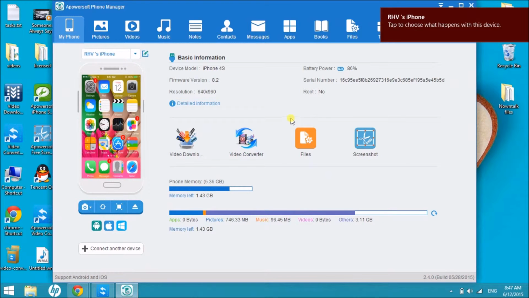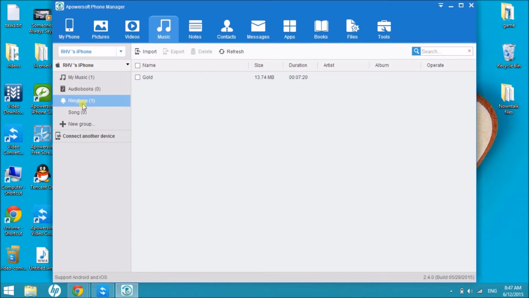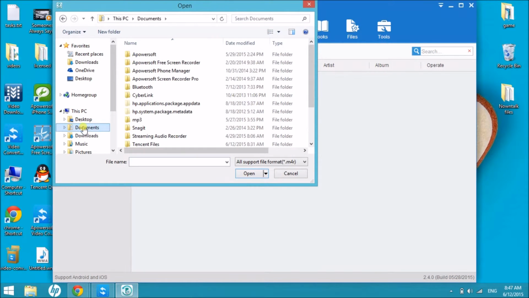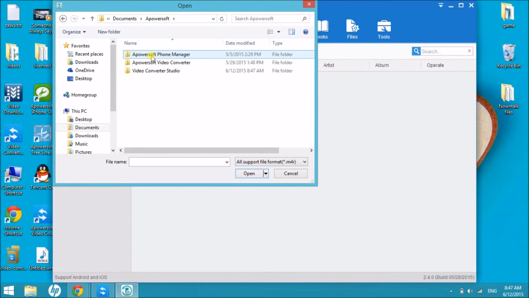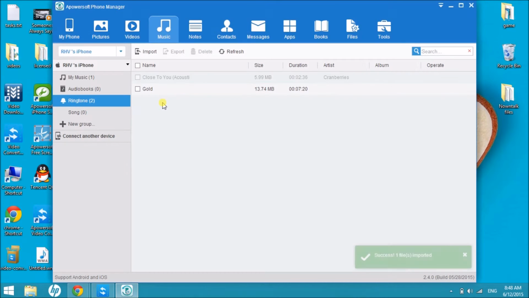Once connected, click on the Music tab and then look for Ringtone on the left side of the tool and click on Import so that we can import the file. The ringtone will then be saved in your iPhone and ready to use.